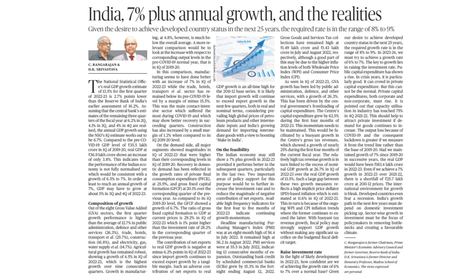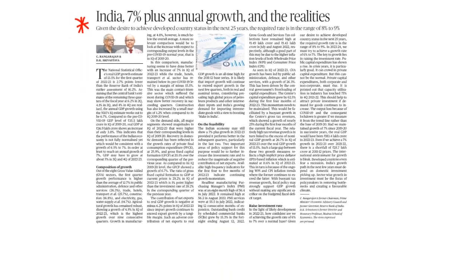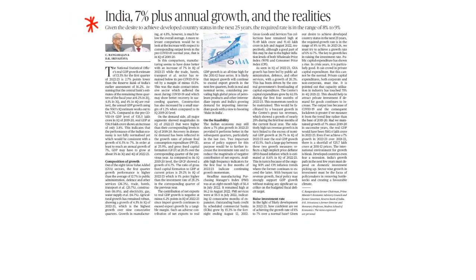Now check our first article. It is India 7% plus annual growth and the realities. Clear? 7% plus annual growth and realities. So if you observe here, the article is very important from a GS3 economy perspective.